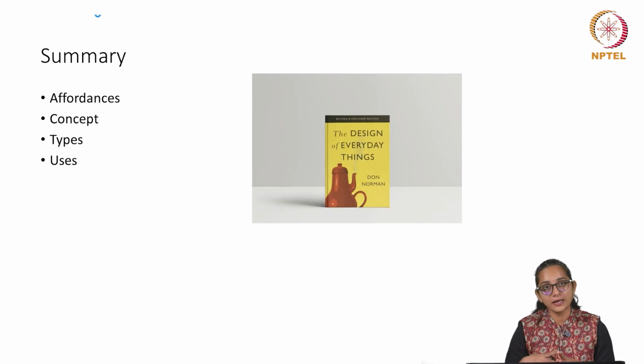To know more about how day-to-day objects and technologies have used affordances to make our lives simple and easy, you can go through the book The Design of Everyday Things by Don Norman. It is a very interesting read. I really recommend this book.